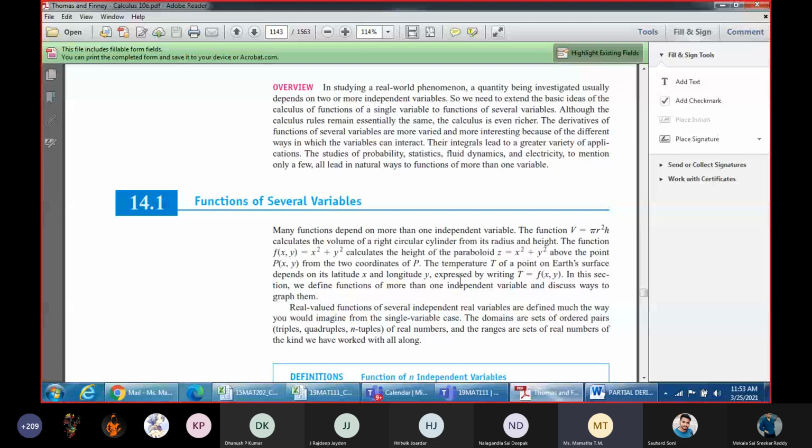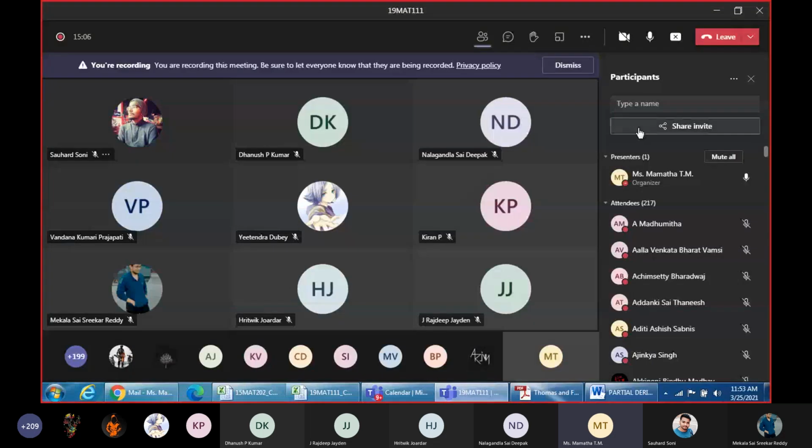Can you give an example of a function depending on three variables, which you might have studied in your physics? Volume of a cuboid. What is the volume of a cuboid? Length, breadth and height. So there you have your three parameters. Very good.